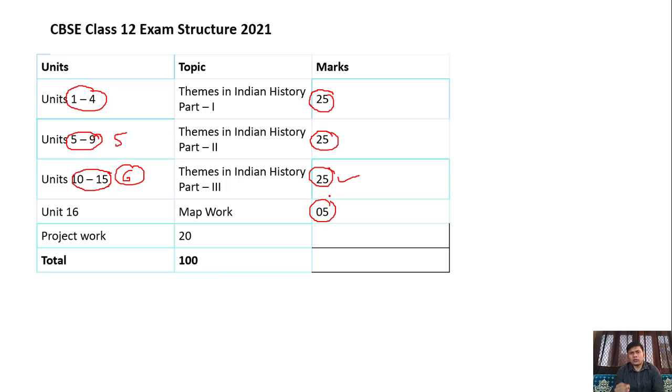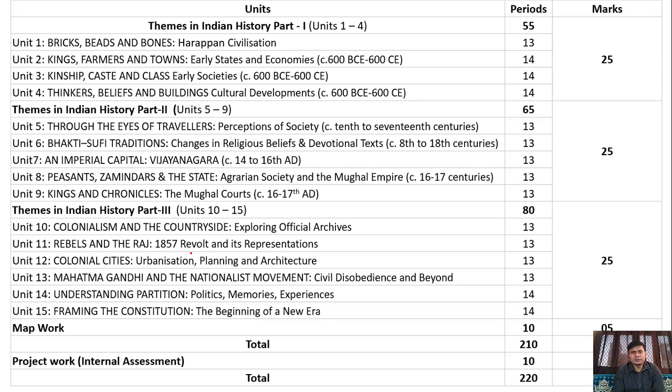And 5 marks in your board exam will be the map, so a map based question you will get. And you know very well 20 marks will be the project work. So you will give a 100 marks question paper for history.